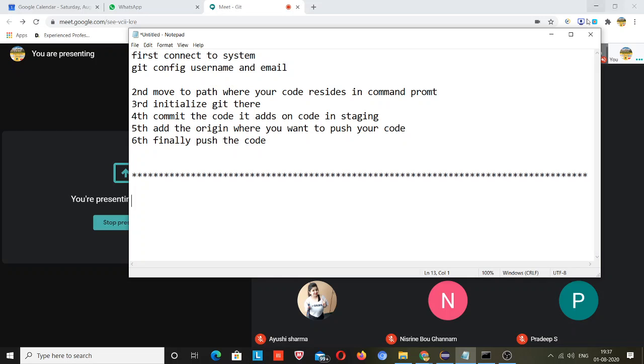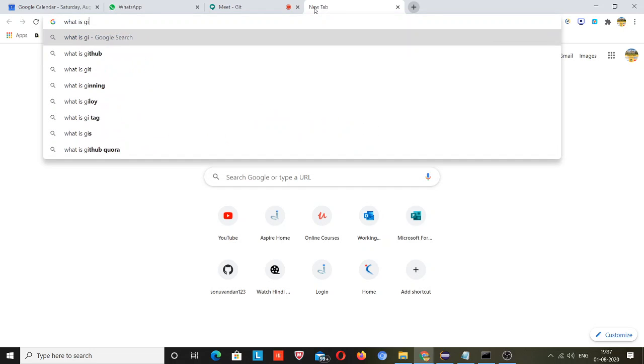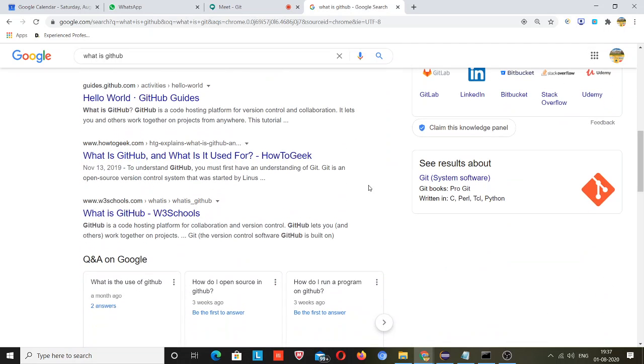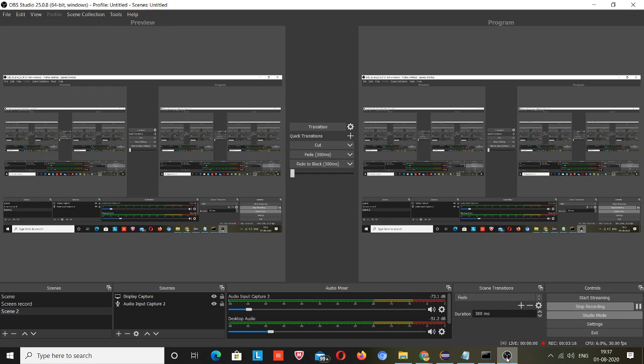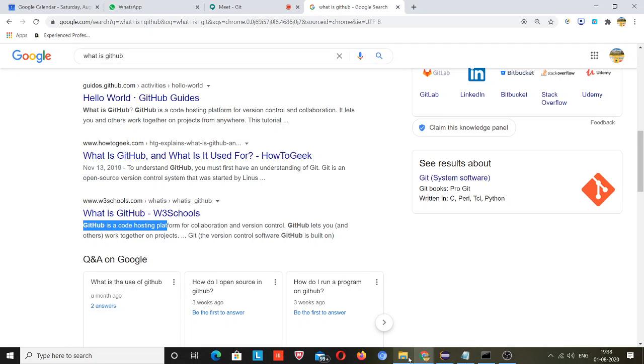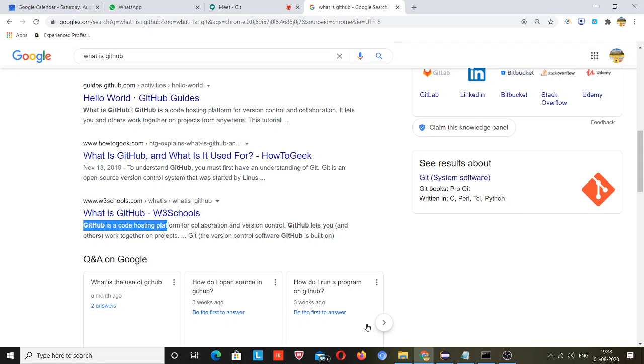Also, if I browse the definition, let me tell you. If you search what is GitHub, you need to start from here. You can see GitHub is a code hosting platform for collaboration and version control. You normally see in the Android system that it presents its new updated version over time. Actually GitHub is not related to that, but GitHub is the process where you can move your code.